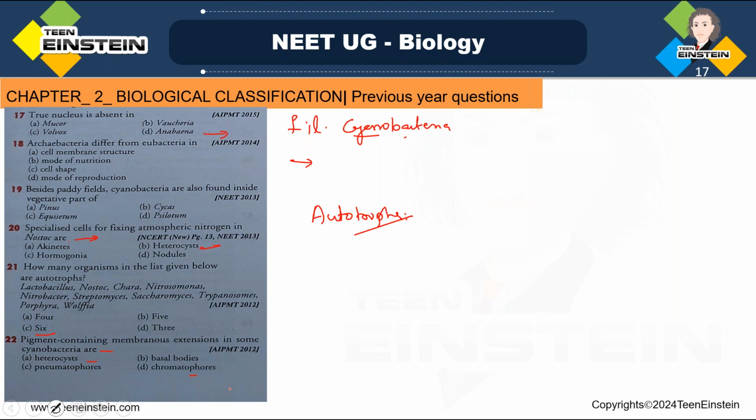So from kingdom Monera, still more questions are there, which we will discuss in the next class. These 22 questions are why I'm saying that while learning about one kingdom, you need to learn all the details about each and every kingdom, examples, and their special points, so that you can answer all these questions. You will get almost all direct questions from this chapter.